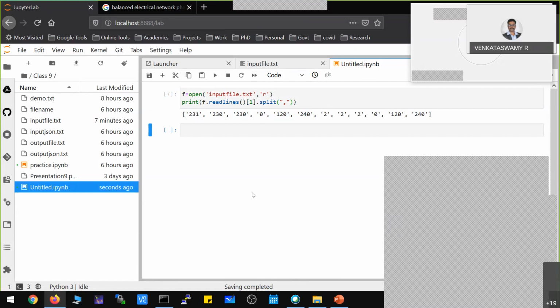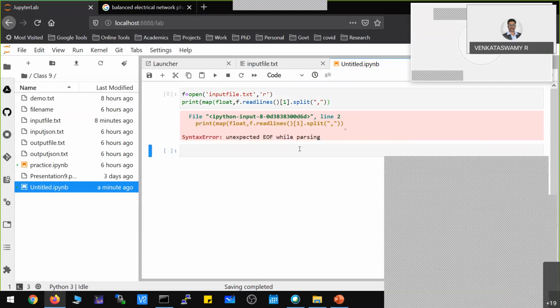To achieve that, we have to use the map command. We map to float: this entire list we need to convert to float. That is why we use map.